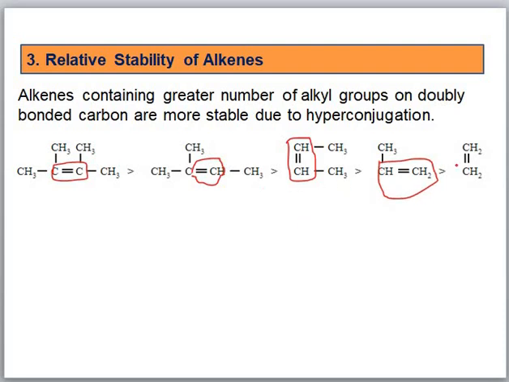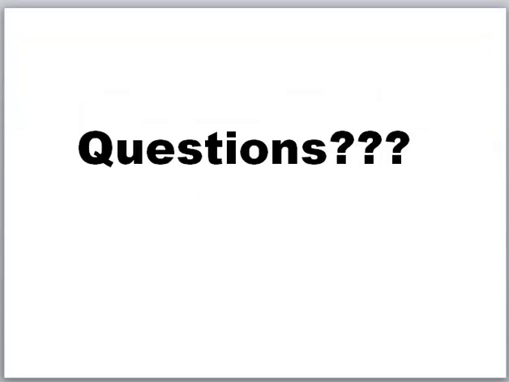Therefore, you have seen that in the stability order, the highly substituted alkene is the most stable, and ethylene, which has no alkyl group bonded with the double bonded carbon atoms, has the least stability. So we can say that the more substituted alkenes have more hyperconjugation, and this increases their stability as compared to alkenes which are less substituted. The stability order of highly substituted alkenes is well explained with the help of hyperconjugation. Any question, please?